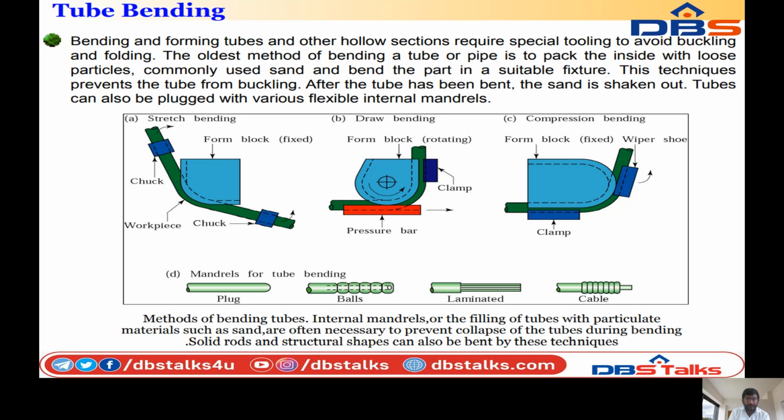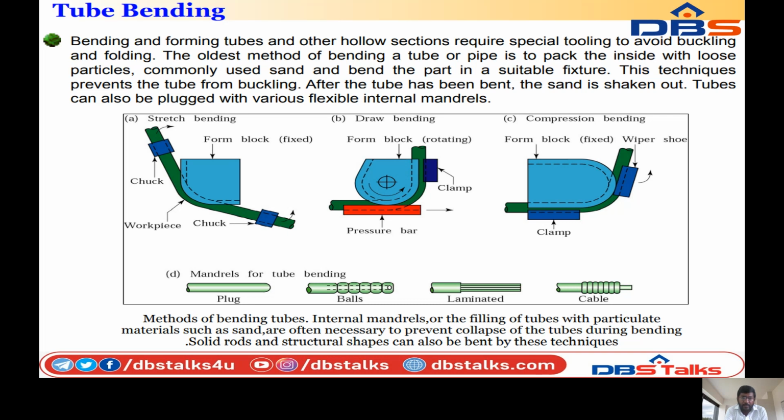Next, draw bending. The form block is fixed, so this one is fixed. By arranging the two chucks, the stretch is generated by applying some force. When the workpiece stretches, the tube will be bent. The workpiece will be bending. The next one is draw bending.